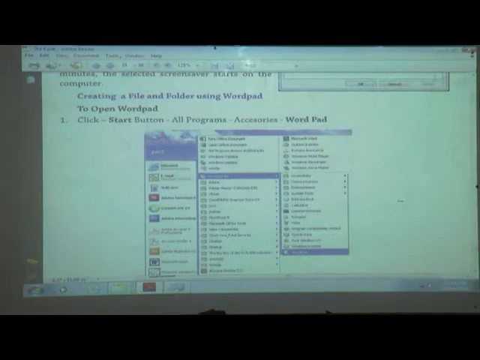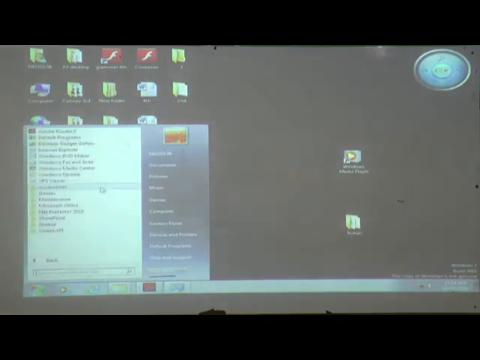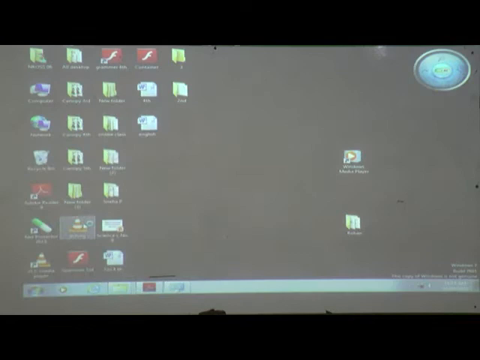Now we will see how to open WordPad. Click the Start button, then All Programs, then Accessories, and then WordPad. Where is the WordPad? Yes, it is the WordPad.